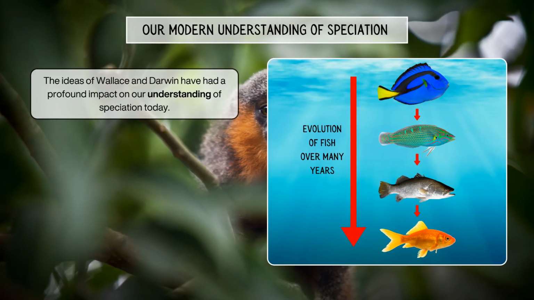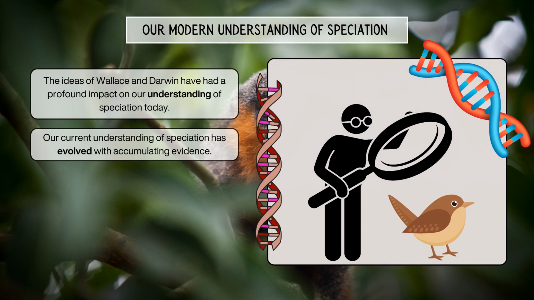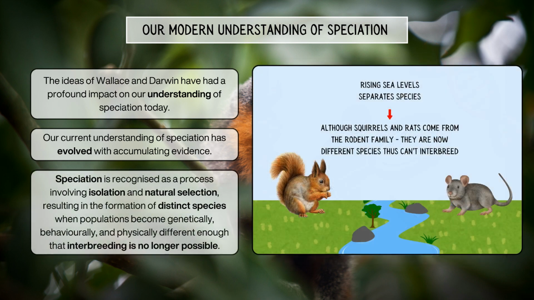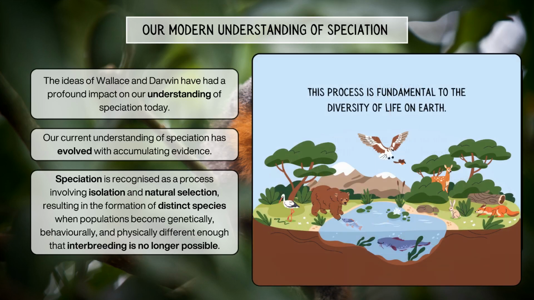The ideas of Wallace and Darwin have had a profound impact on our understanding of speciation today. Our current understanding of speciation has evolved with accumulating evidence. Speciation is recognized as a process involving isolation and natural selection, resulting in the formation of distinct species when populations become genetically, behaviorally, and physically different enough that interbreeding is no longer possible. This process is fundamental to the diversity of life on Earth.